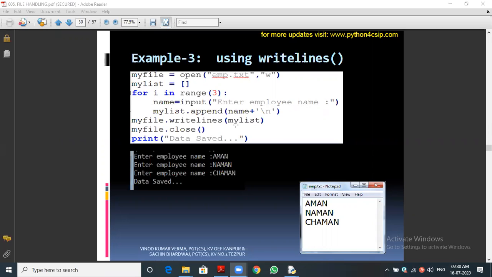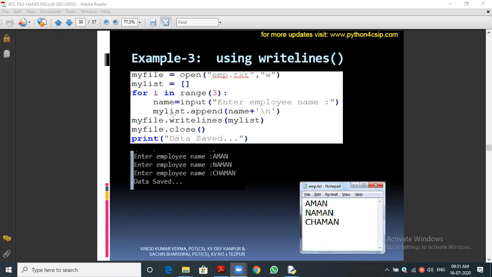Here you can see this my list dot append. What is the thing? It is a list name. Don't get confused with the object as well as the list. Could you understand? Yes, sir. Here, my list is what? It's a list. My file is what? It's a file object. Very good. See, this type of twisting question, very simple changes.